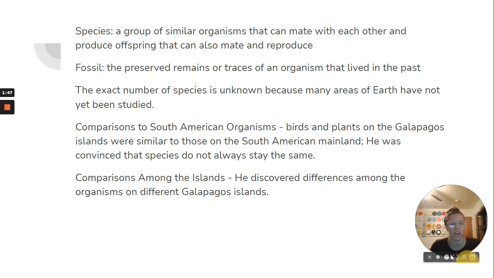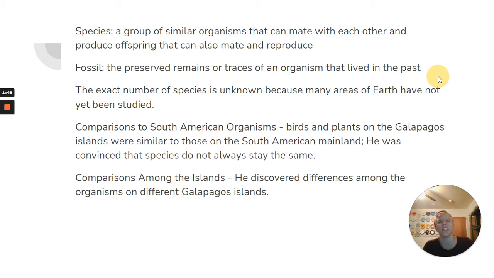So first, our first vocab word is species, which is a group of similar organisms that can mate with each other and produce offspring that can also mate and reproduce. A fossil, which we just talked about in our last chapter, is the preserved remains or traces of an organism that lived in the past. The exact number of species is unknown because many areas of Earth have not yet been studied. That is a true-false question on your assignment.